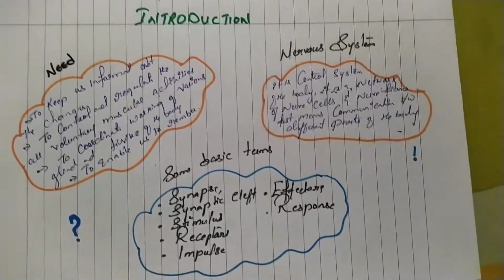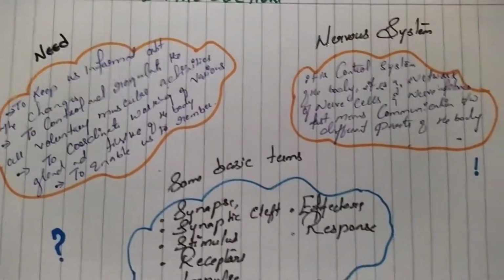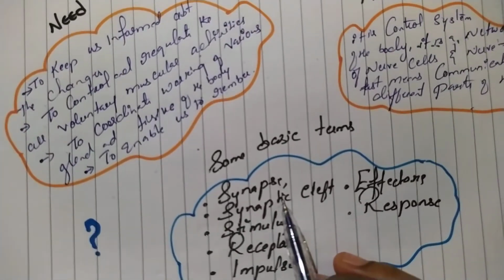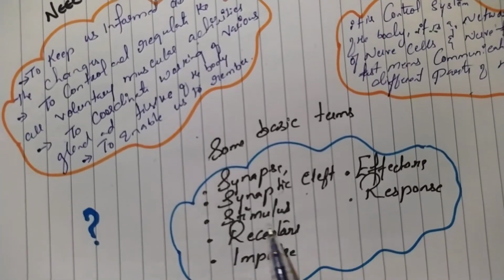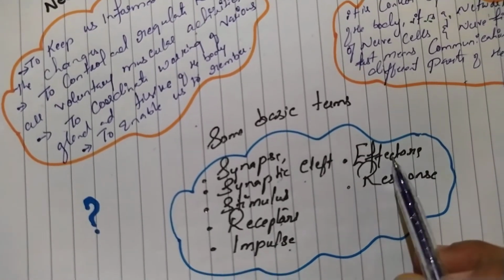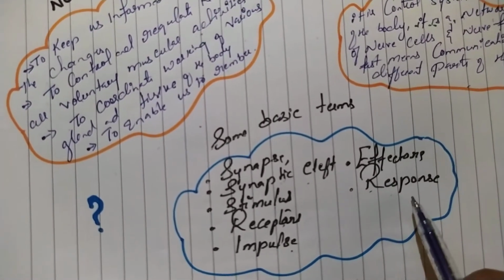So in this nervous system, the basic terms which we come across are synapses, synaptic cleft, stimulus, receptors, impulse, effectors, and the response.